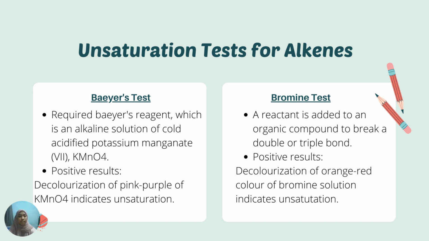The first one is Baeyer's test. It requires Baeyer's reagent, which is an alkaline solution of cold dilute potassium permanganate, a potent oxidizing agent used in qualitative organic analysis to test for the presence of unsaturation.